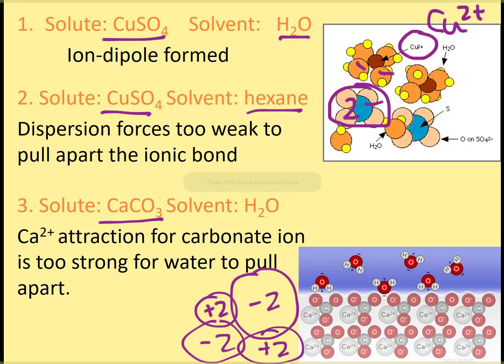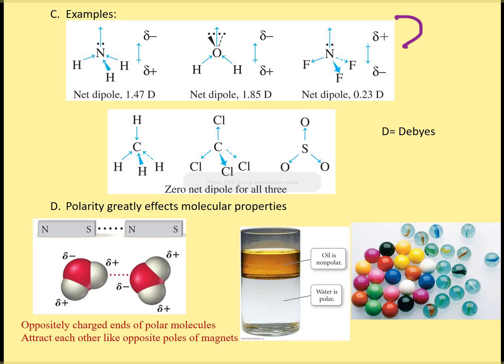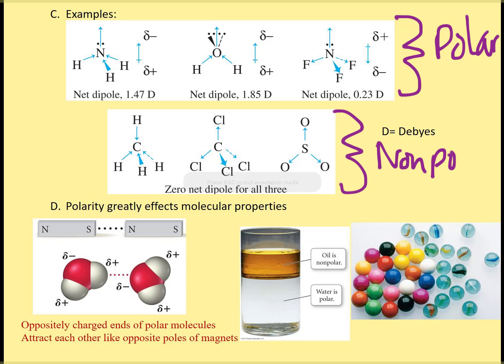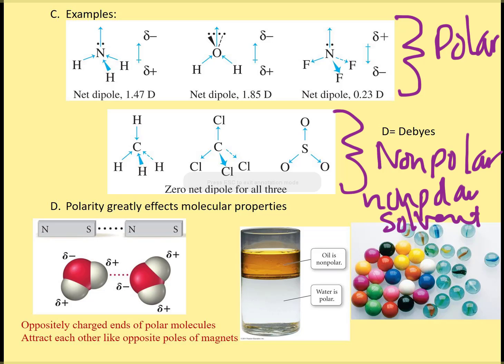Not because of the polarity, but because that ionic bond is so much stronger than any ion dipole that the water can form. So if you look at these compounds up here, these are all polar, so they are good candidates to dissolve into water. And these right here, these are all nonpolar, so these are good candidates to dissolve in a nonpolar solvent. They do measure the polarity.